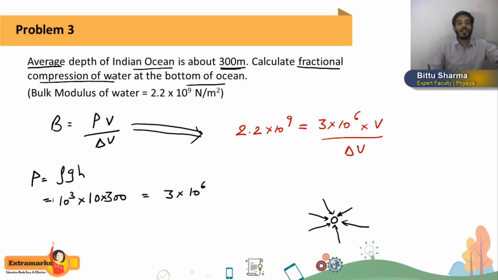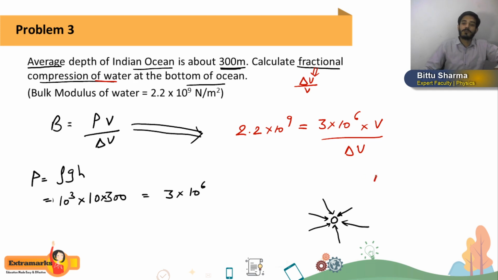Now you have to calculate the fractional compression of water. What is fractional compression of water? Try to understand, students. Fractional compression is change in volume divided by original volume. If they ask you to calculate change in volume, you calculate delta V. But if they use the word fractional, it means you have to calculate change in volume divided by original volume.